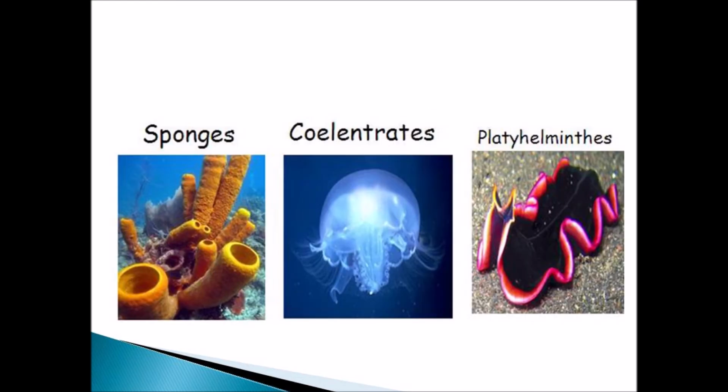These are the examples of each cellular organization: sponges, coelenterates, and platyhelminthes. So these organisms will be an example for each of these organizations.